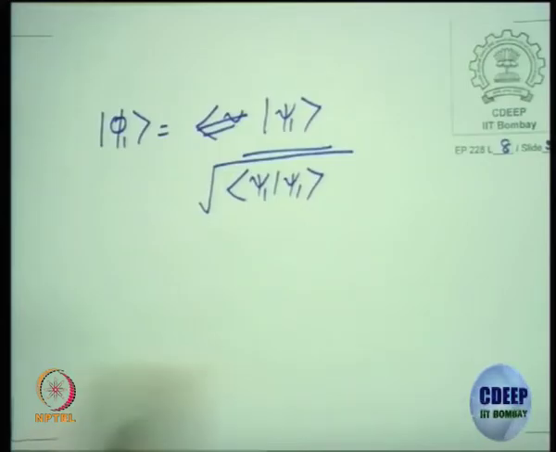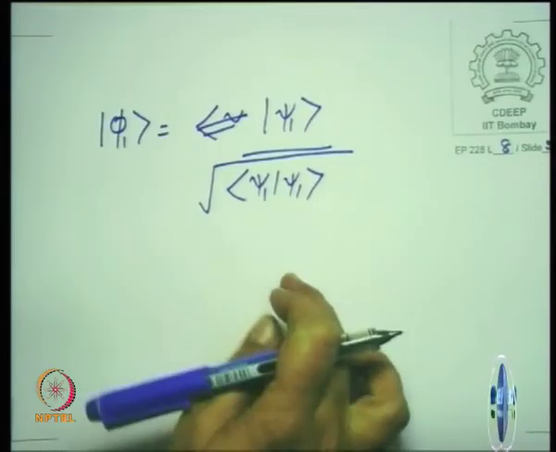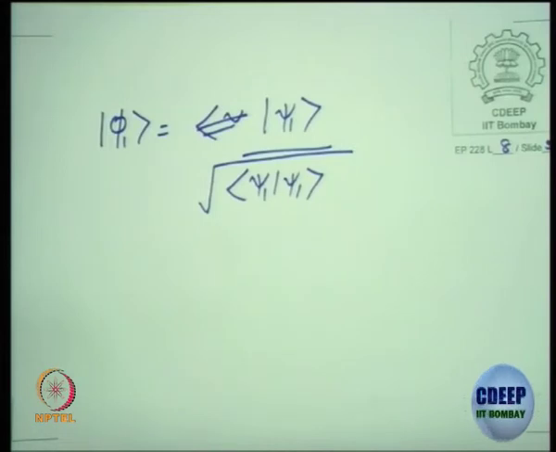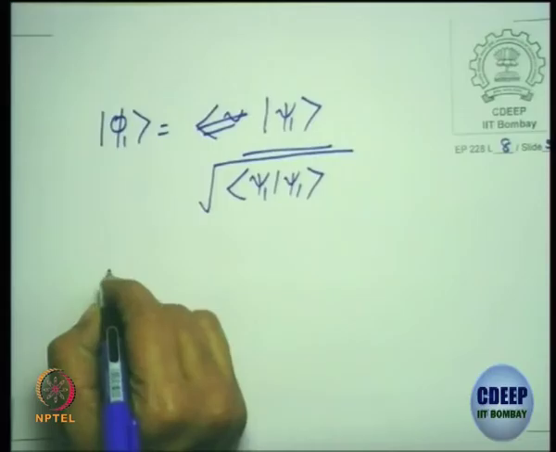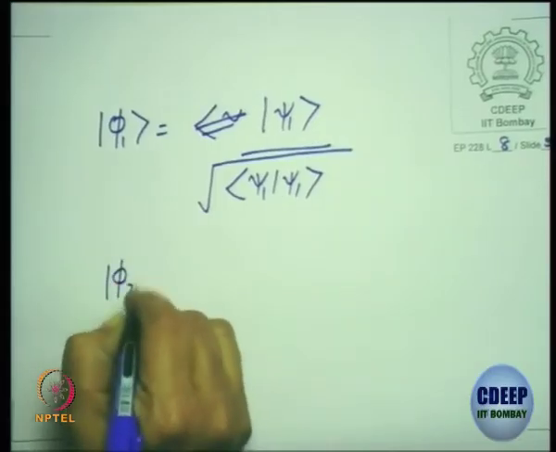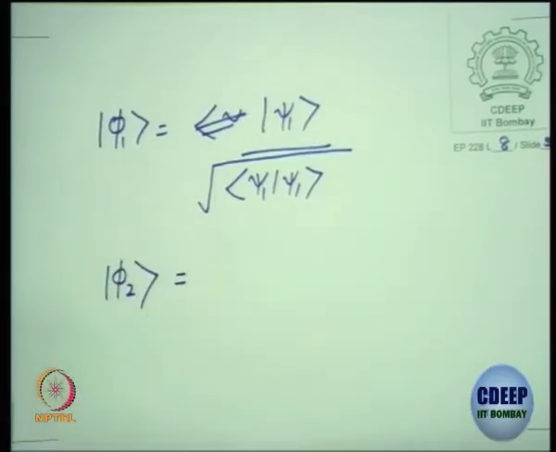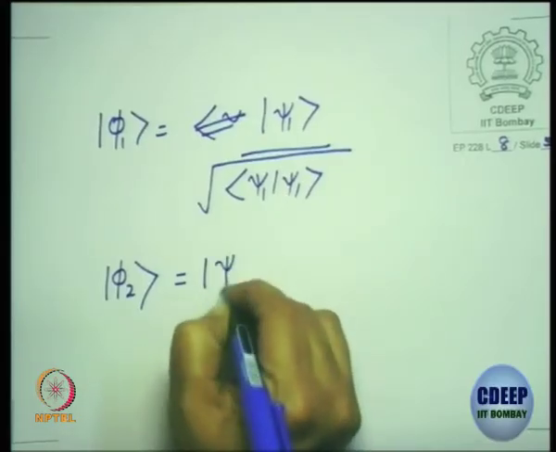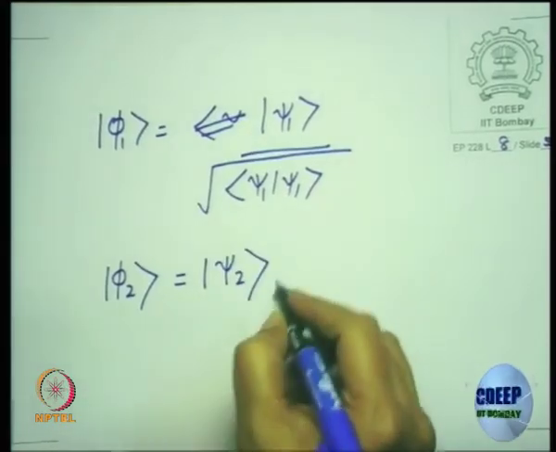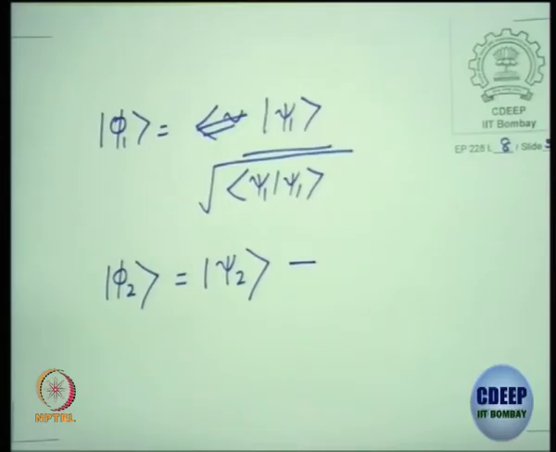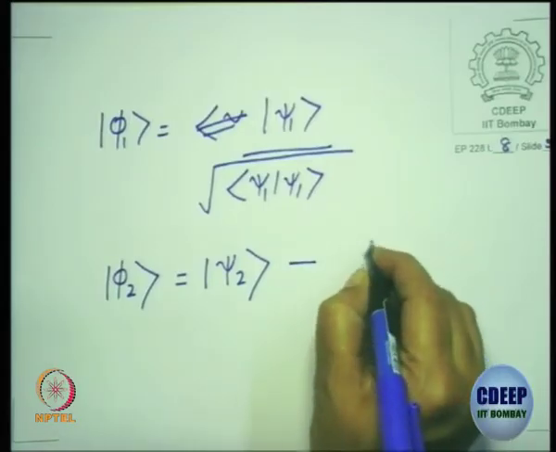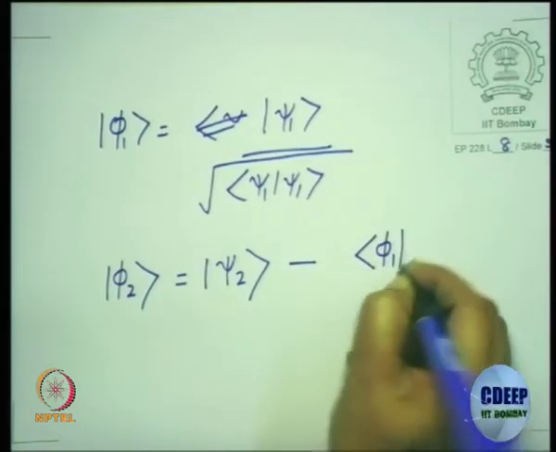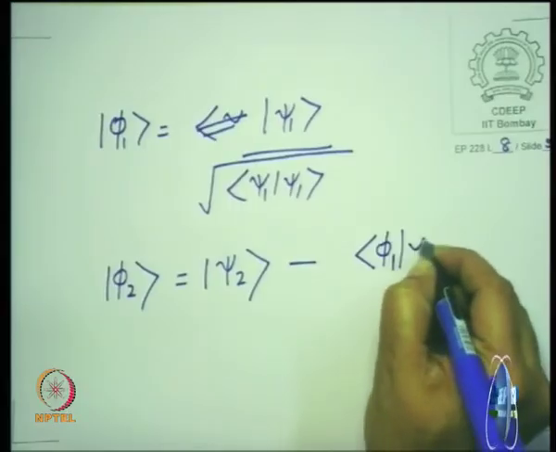Take one of the two states, just normalize and call it the first basis vector. How do I find phi 2? Phi 2 will be the second non-orthogonal vector, but subtract the component along phi 1. So that is what you will do. Typically, this is what will give you the component along phi 1.